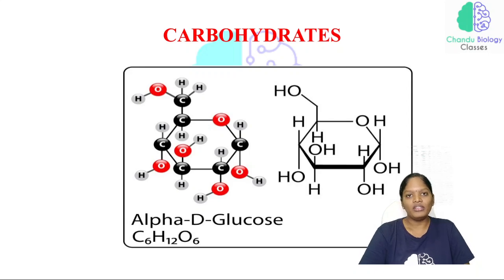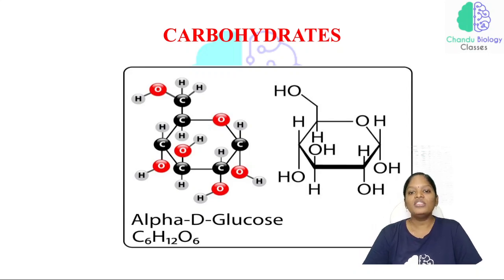Before that, we should know the general formula for glucose. This is how glucose will be. What will be the general formula for glucose? C6H12O6, isn't it? C6H12O6. Now look at this. This point is one carbon, here one carbon, here one carbon, here one carbon, and here one carbon.